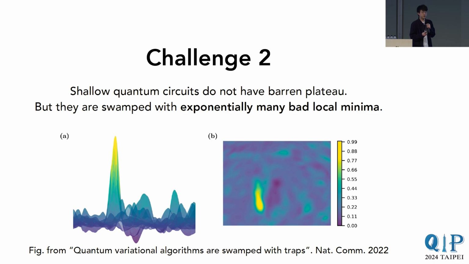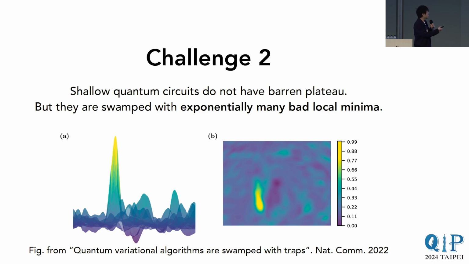Another bigger challenge that has been faced in the community is the optimization landscape. While shallow quantum circuits do not have barren plateaus in various cases, it was well known from numerical, experimental and theoretical work that their landscapes are swamped with exponentially many bad local minima.